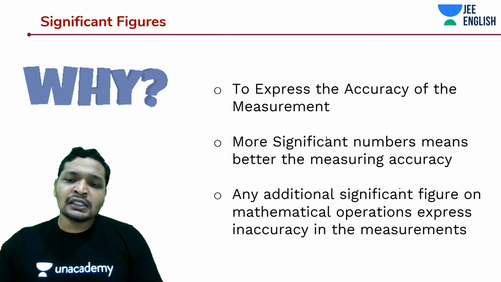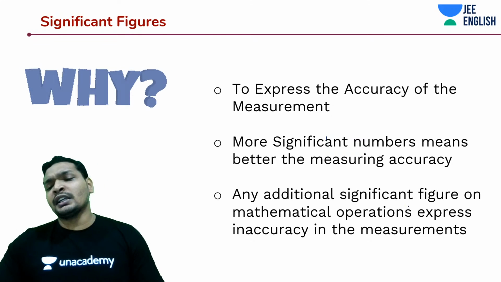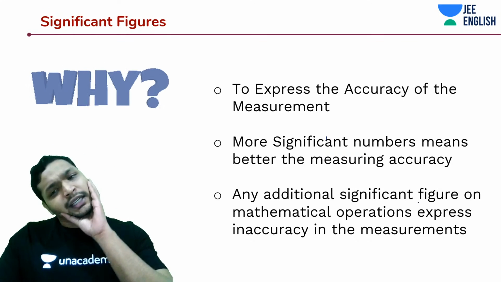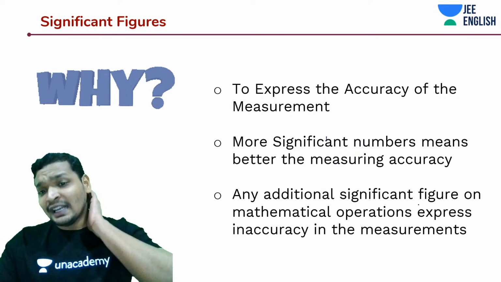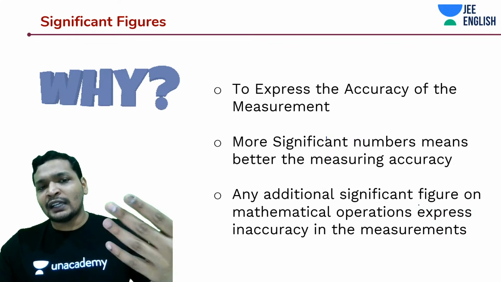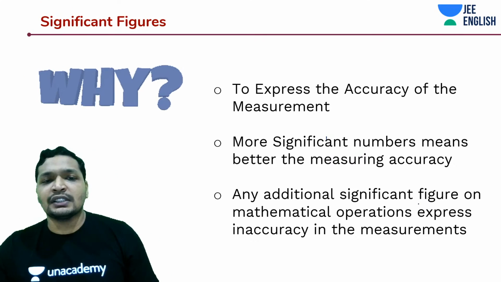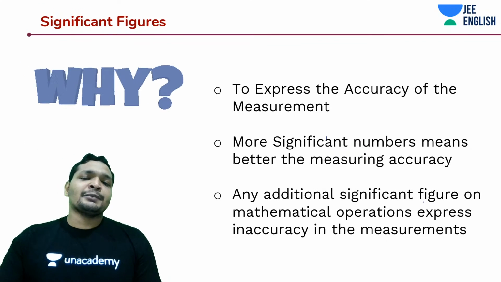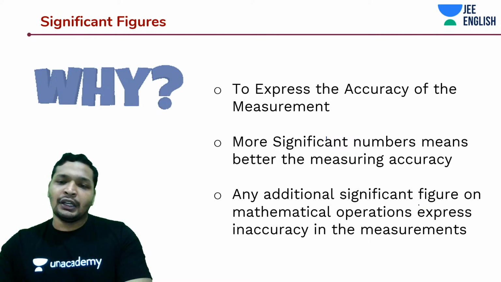Dimension analysis is one of the things that you will get. Error analysis is something that you'll get. You may get a question on vernier calipers or screw gauge. From this chapter, these are the places that you'll get questions. Significant figures are not really a topic from which you directly get questions, but there will be 4 options with only one correct answer, and using significant figures, you'll identify which is the correct answer. So yes, significant figures help you express the accuracy of the measurement. The more significant figures, the better the measuring accuracy.